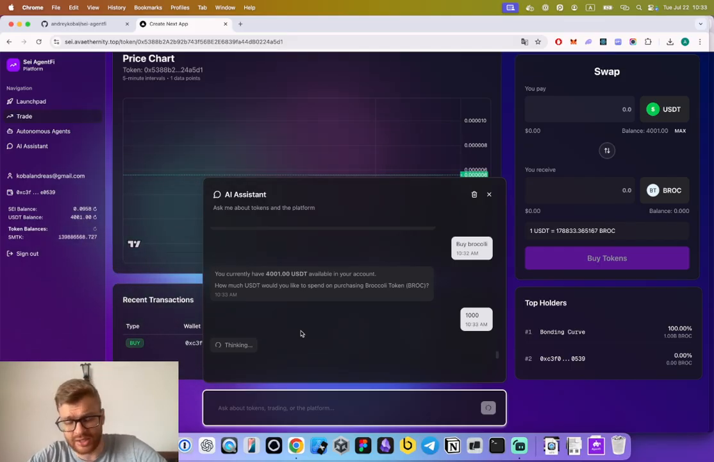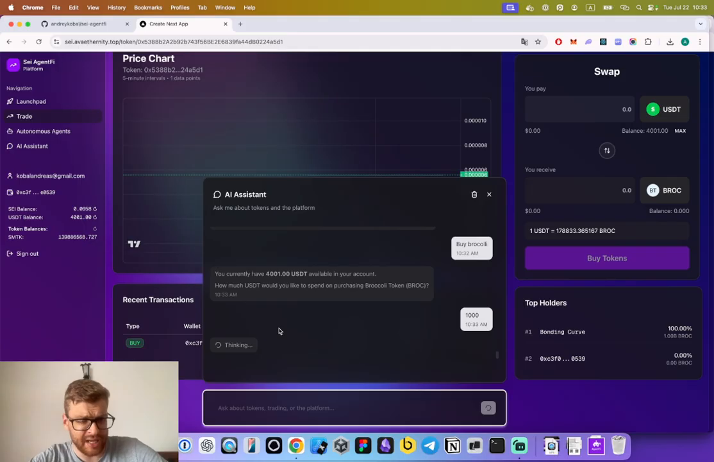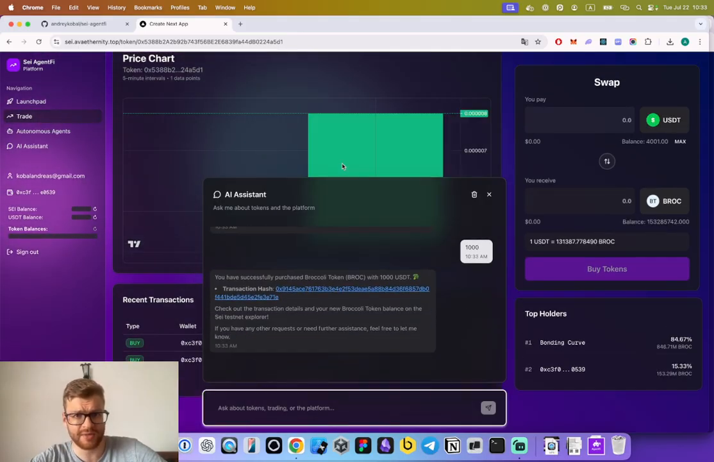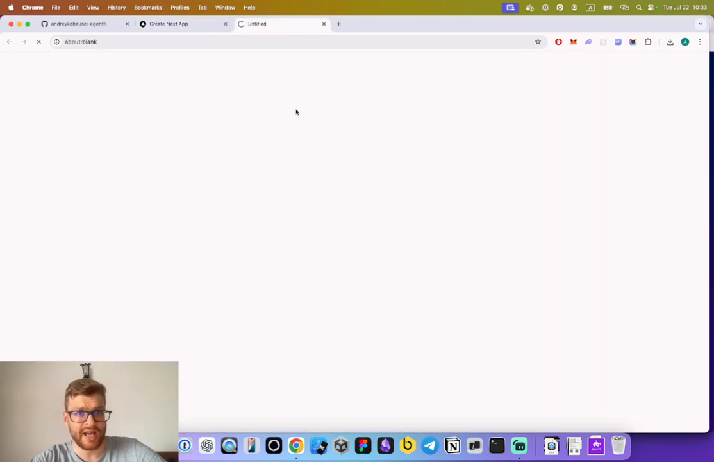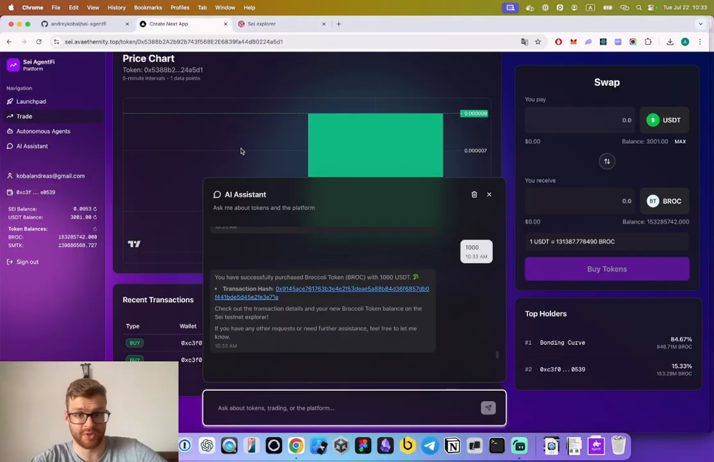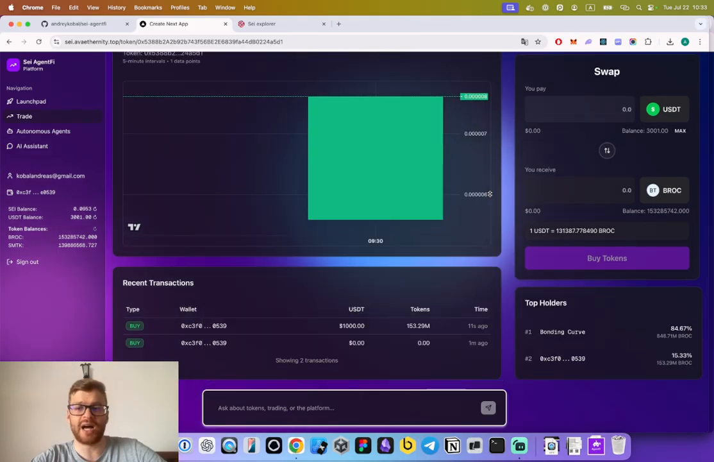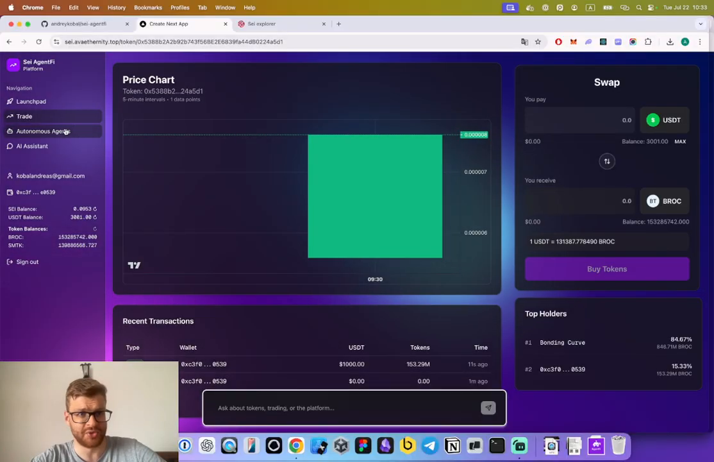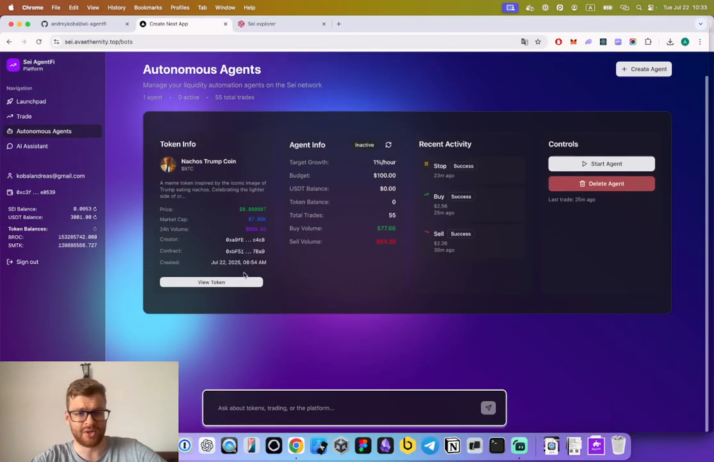Let's wait a brief second until it's okay. And we should see some movement on the chart. Yeah, we see this green candle, and we see the transaction appeared on the Explorer on the SEI testnet. So nice. This is very good. So I don't want to leave my token just like this. Now I want to benefit from the autonomous agents that are available on the platform.